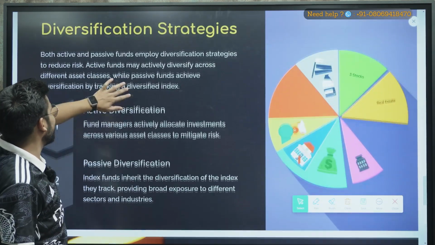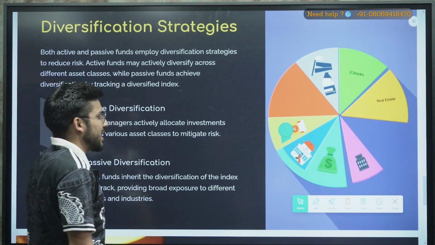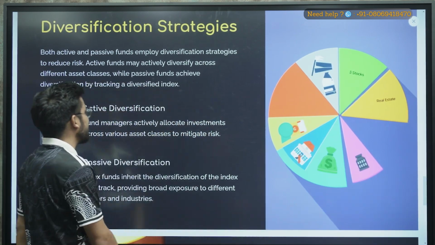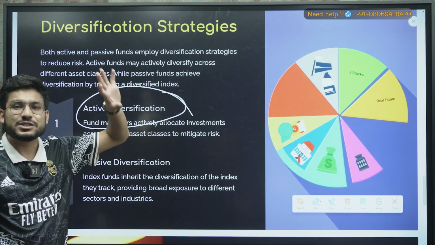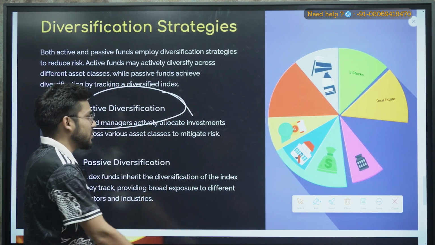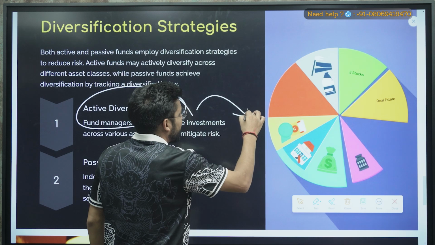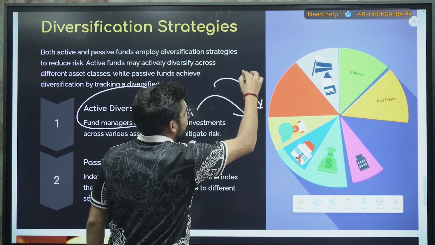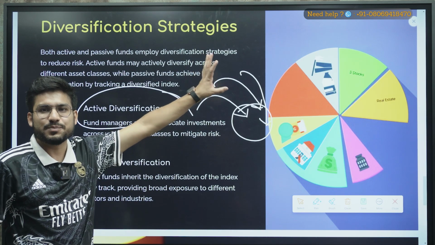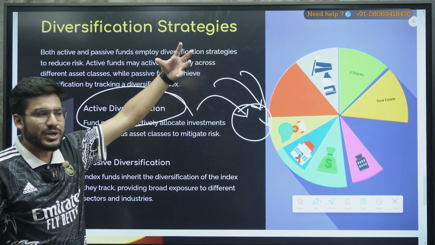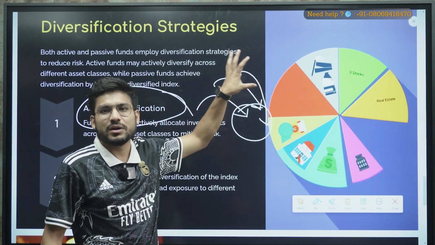Okay, so then the diversification strategies. I have already told you that with active diversification, it is not that much diversified. Why? Because they focus on a particular stock, not even a sector, that is moving, that is performing well, or that is showing signals that it can outperform the market.